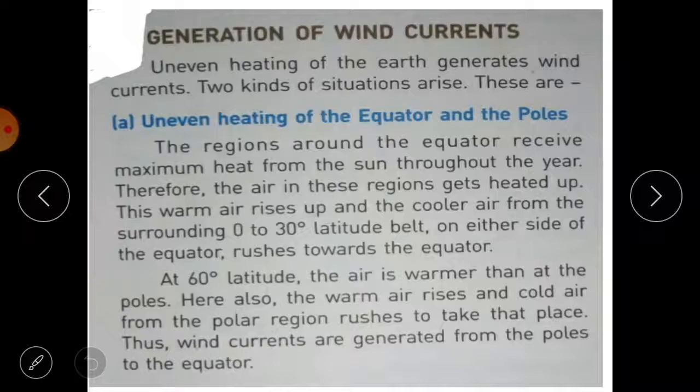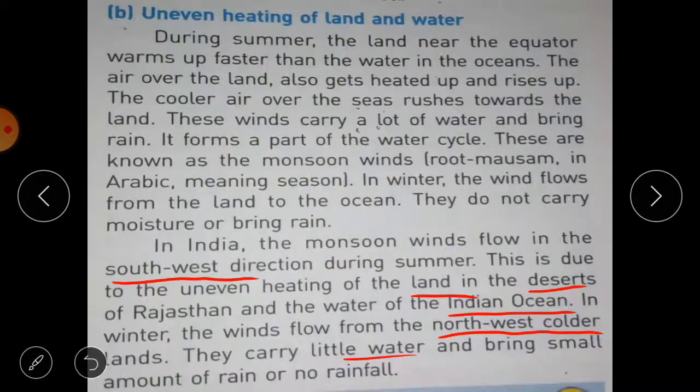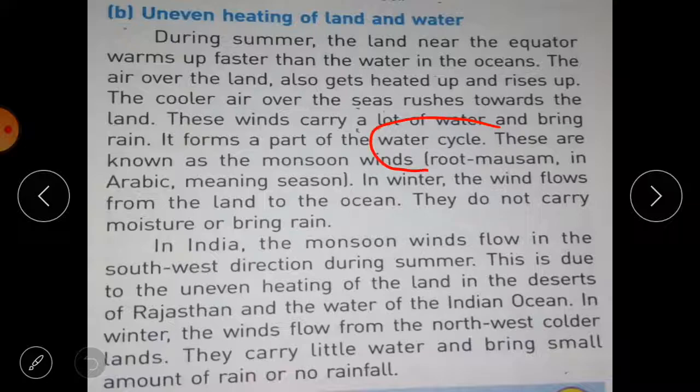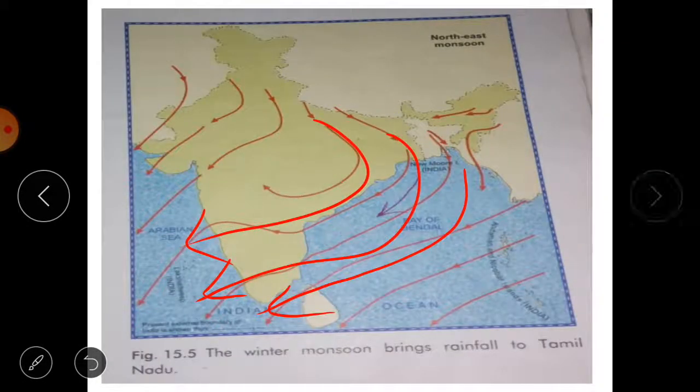These are the two situations I have told you: one is uneven heating of the equator and the poles, which forms the wind currents, and the second is uneven heating of land and water, because of which India gets summer monsoon and winter monsoon. And this is an important part of our water cycle that brings rain to our country, our place.